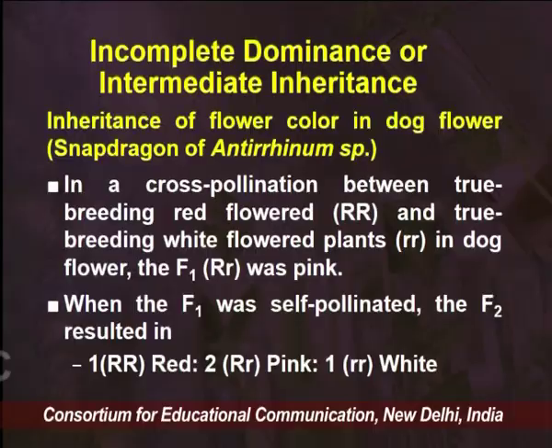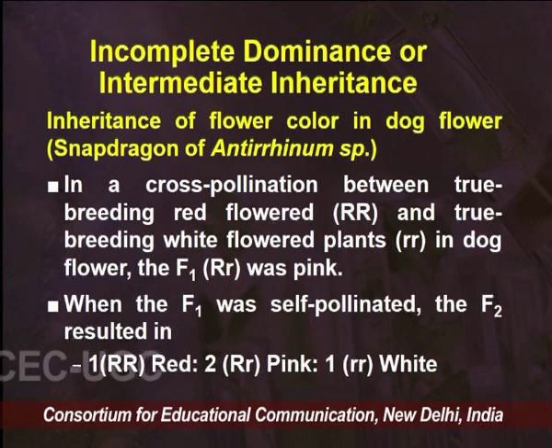The experiments conducted to confirm this incomplete dominance, or intermediate inheritance, were done on flower color in dog flower, that is snapdragon of the Antirrhinum species. This was done to understand how a pink flower is created when cross pollination is done.